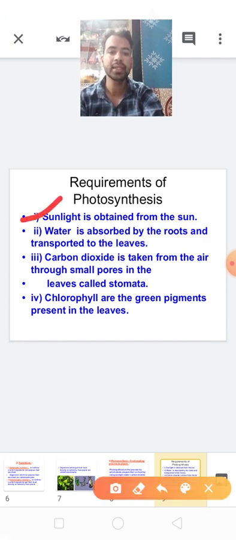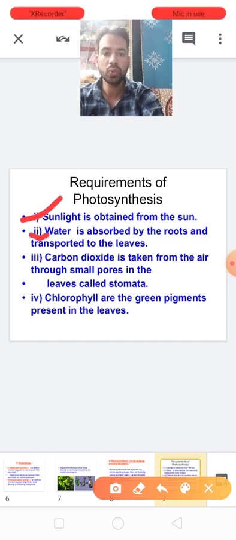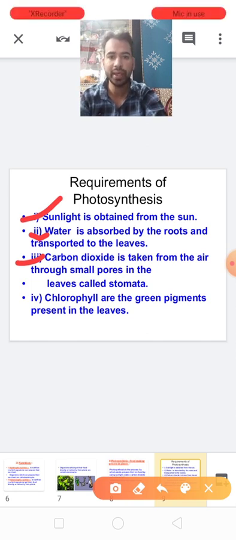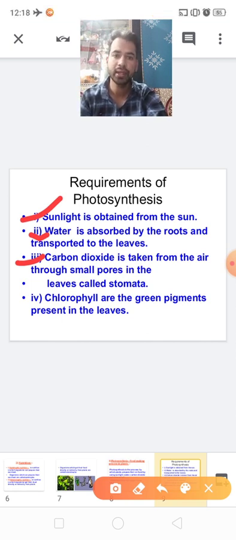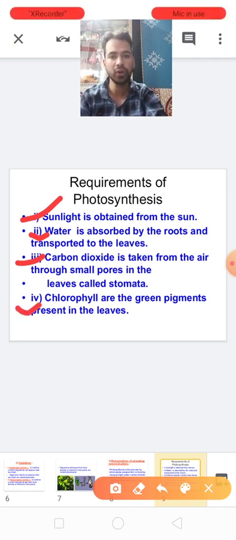Number one, that is sunlight. Number two, that is water. Number three, that is carbon dioxide. Okay, CO2, we can also say carbon dioxide. And number four, that is chlorophyll.